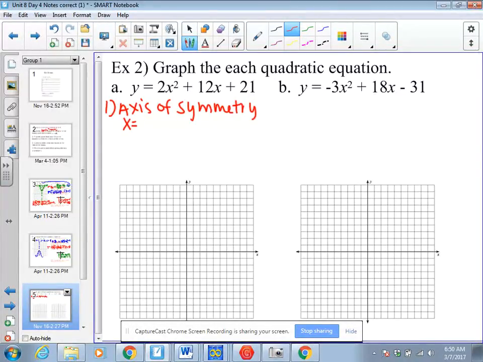x equals negative b, so negative 12 over 2 times 2, which is negative 3. Somewhere along the line x equals negative 3, my vertex occurs. So I'm going to plug in that negative 3.